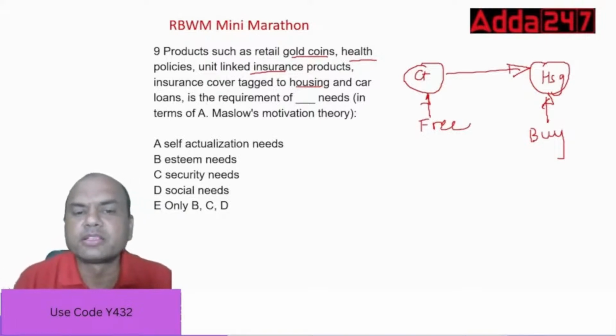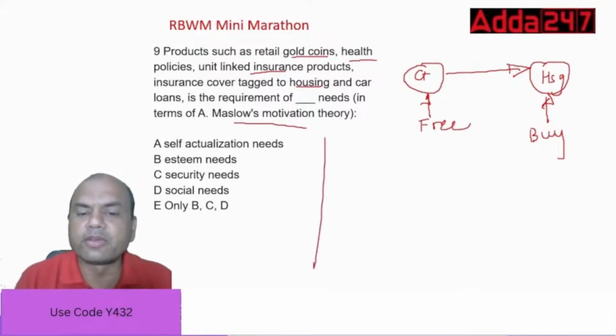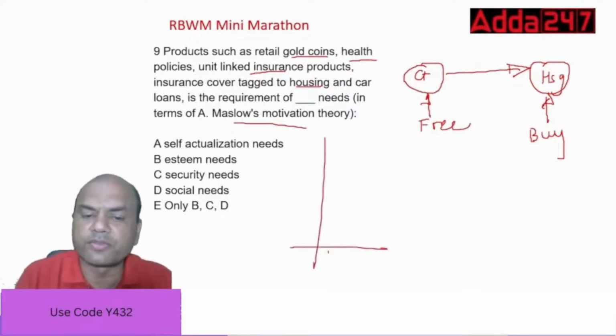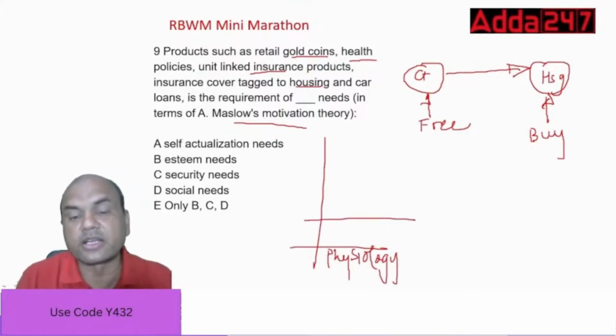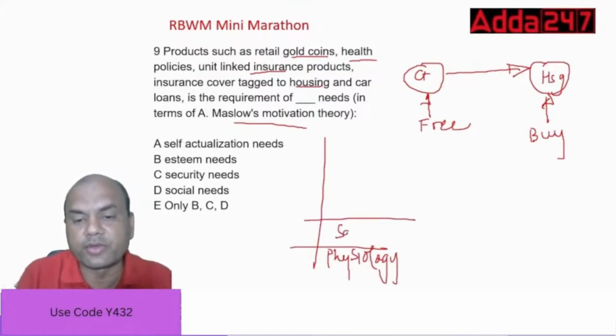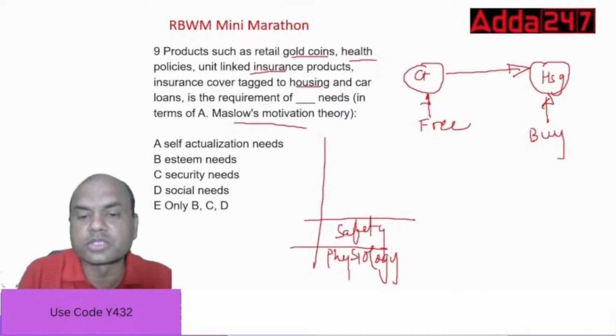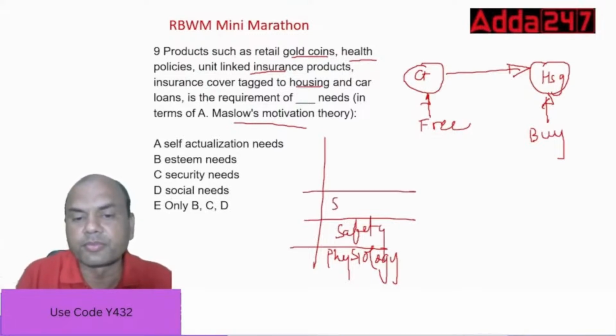Everyone, just revise this Maslow's hierarchy. What are the levels? First is physiology. Second is safety. Third is social. Fourth is esteem.